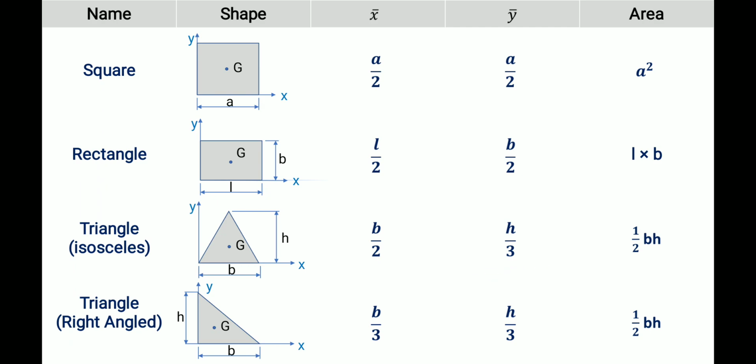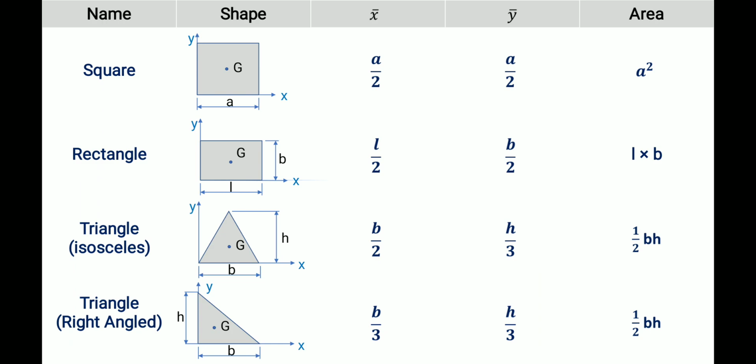For a triangle, from the base it is 1 by 3 of the height; from the top it is 2 by 3 of the height. But here we have to take from the base only. For y bar it is h by 3. The area of the triangle is half b h.